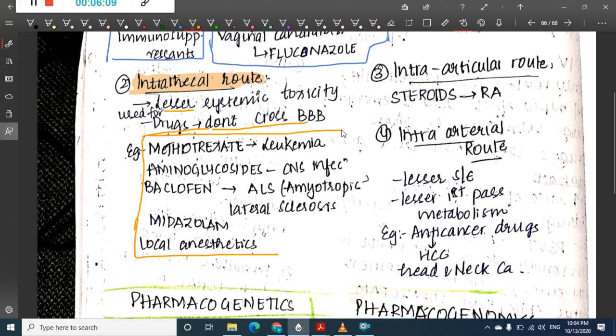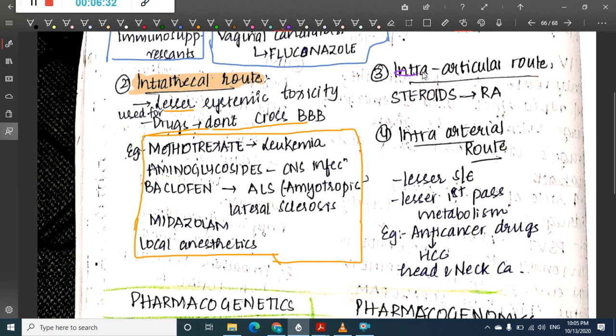The drugs used in the intrathecal route include methotrexate, which is used for leukemia. Intrathecally we can give aminoglycosides for CNS infection. Intrathecal baclofen can be given for amyotrophic lateral sclerosis. Intrathecal midazolam and intrathecal local anesthetics can also be given.